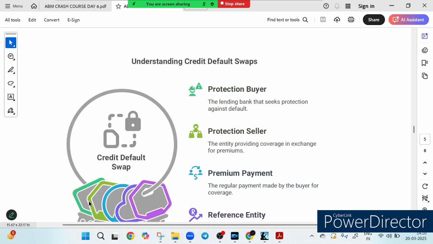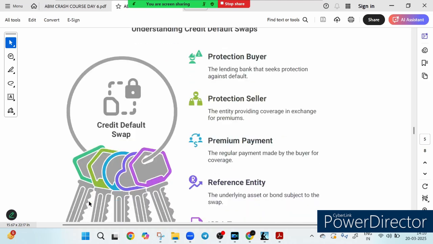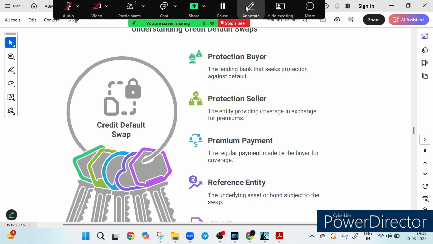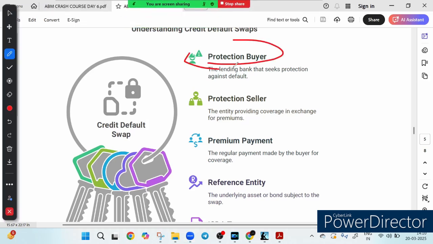Now let's understand the credit default swap. So friends, let's decode the concept of CDS, which is called credit default swap. It's like an insurance policy for a lender. First we have the protection buyer, in short, the PB. Basically, this is typically a lender or an investor worried about a borrower defaulting on a loan. So this is an investor or a lender, and they seek protection against this risk.